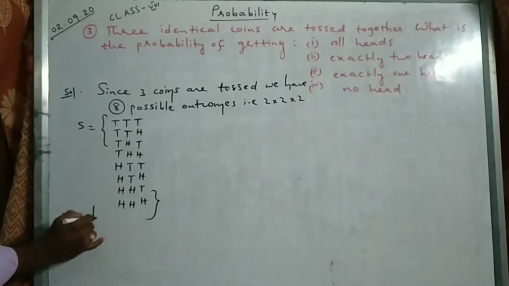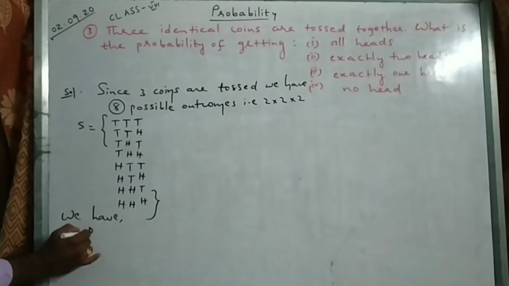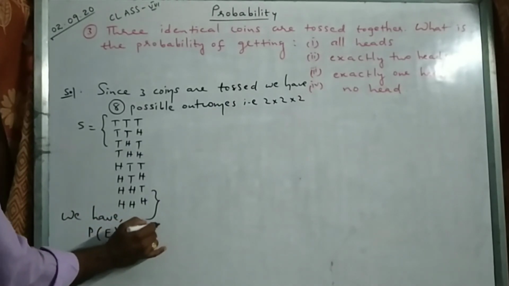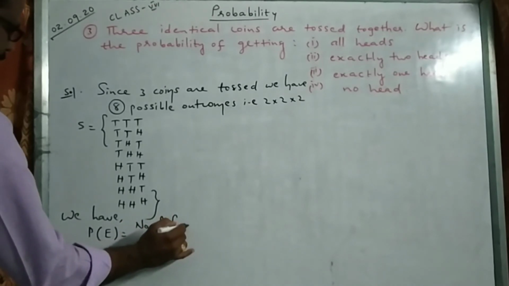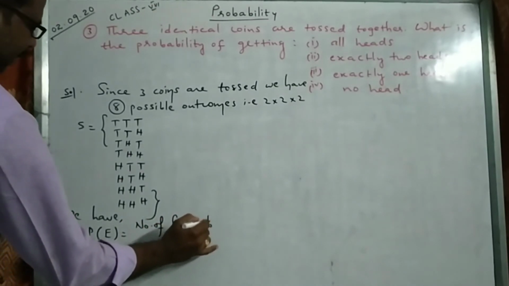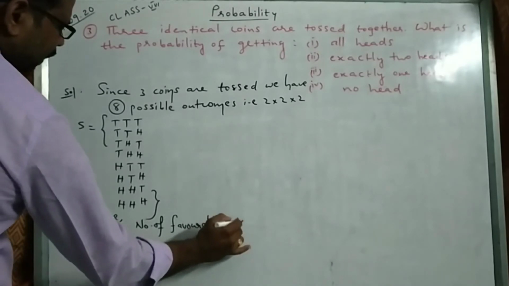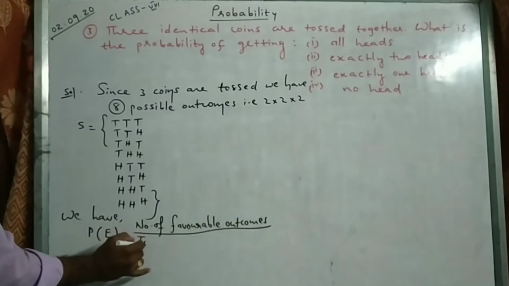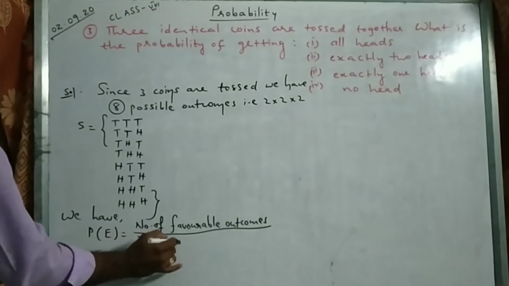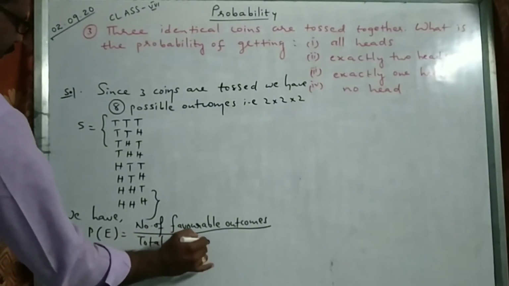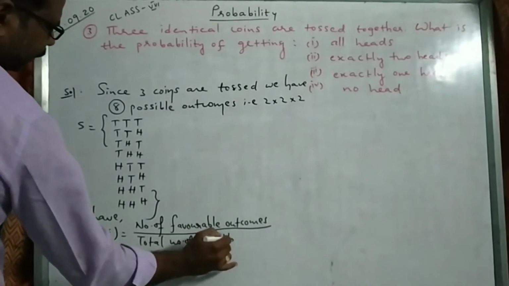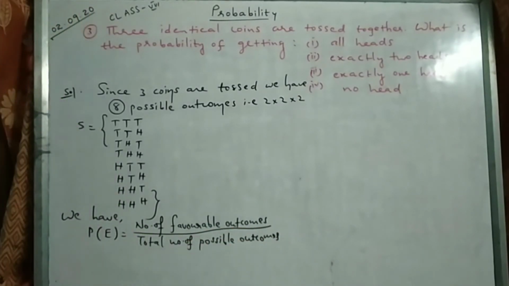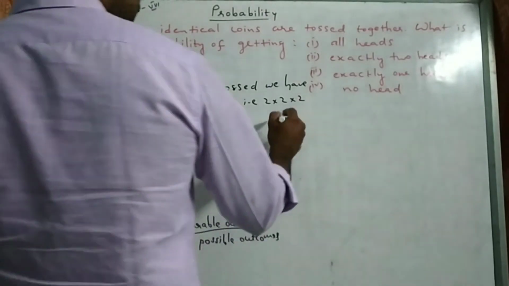So I'll write the formula here. Probability of an event is equal to number of favorable outcomes by total number of possible outcomes. Clear? So what is the first question here?